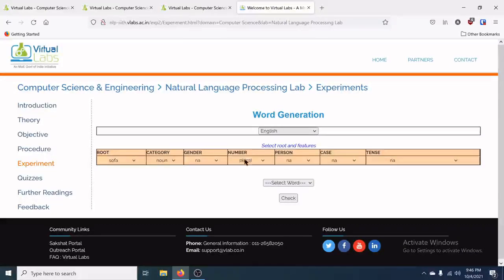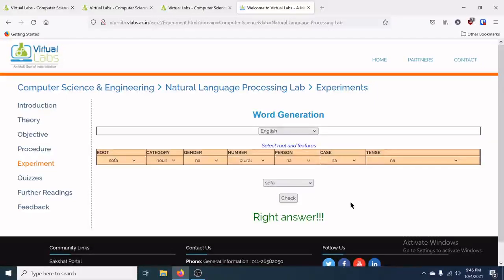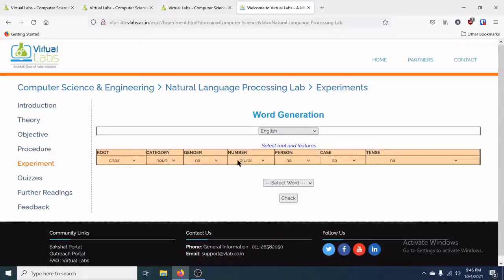So if I say it is a noun and we want the plural word, now I can find out which is the word. Here not many words are given. Sofa plural will be sofa only. So you can check it out. It is helping me find out whether it is right or wrong. I can choose another word. Let's say I will choose chair.